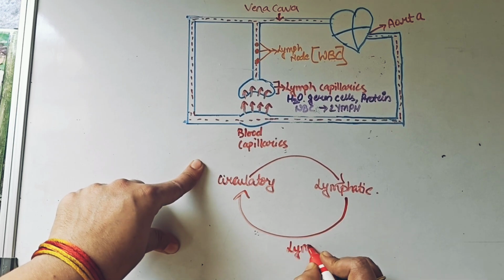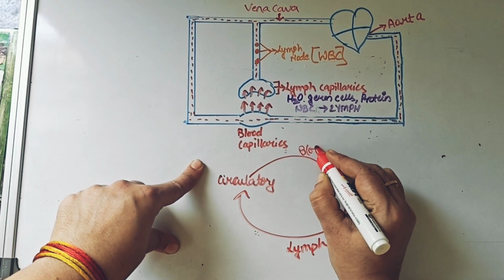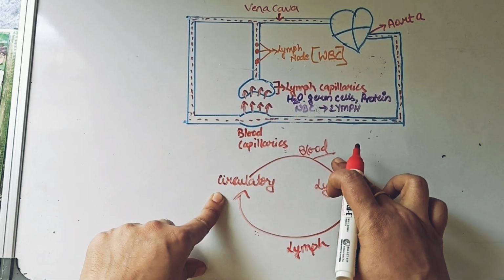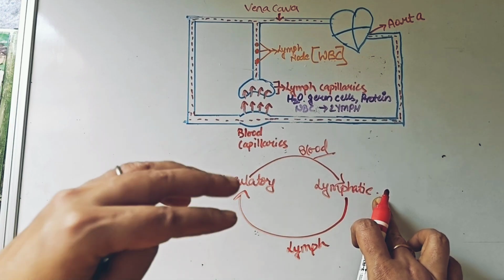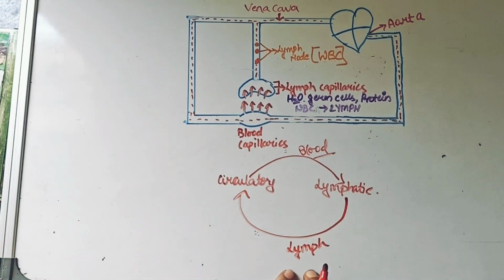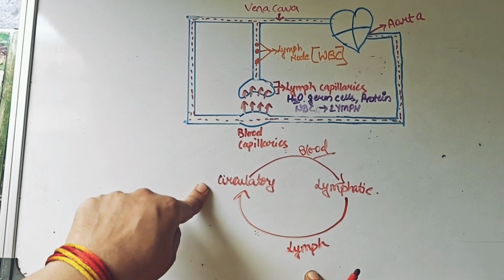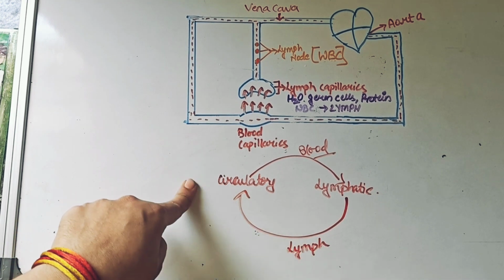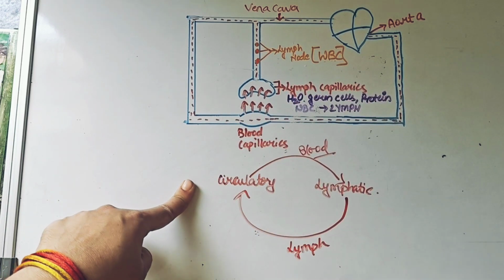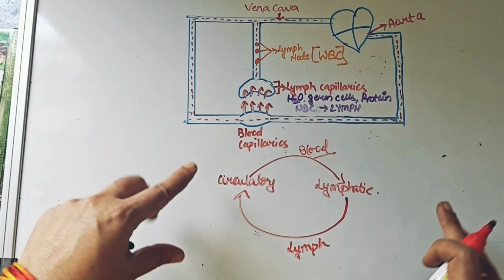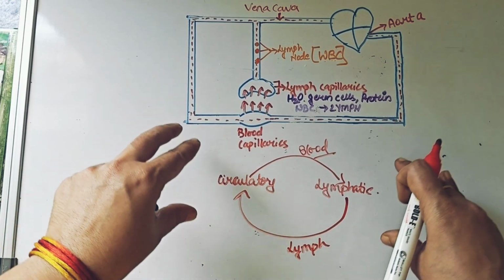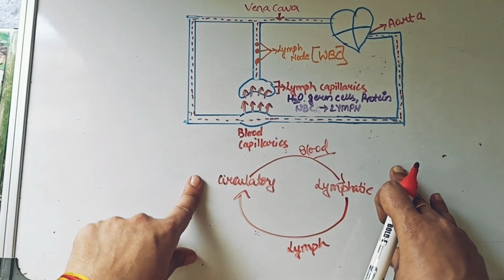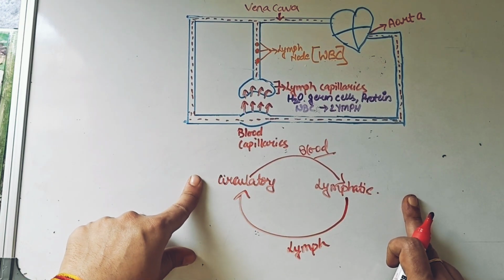So this is your lymph and this is your blood. The circulatory system of your blood actually made lymph by making some components enter the lymphatic system. The lymphatic system cleaned it, made lymph which is now clean. As it got cleaned through the lymphatic system, it will flow back through your vena cava to your heart so that the heart can keep pumping the blood. And this cycle keeps on happening again and again. And that is the very important reason whenever we talk about transportation, we talk about both important systems in our body, one being circulatory and another being lymphatic.